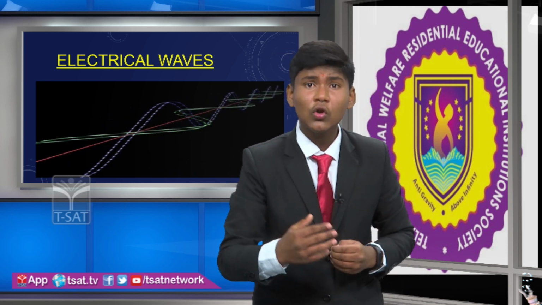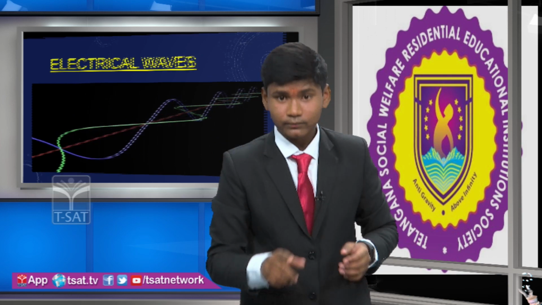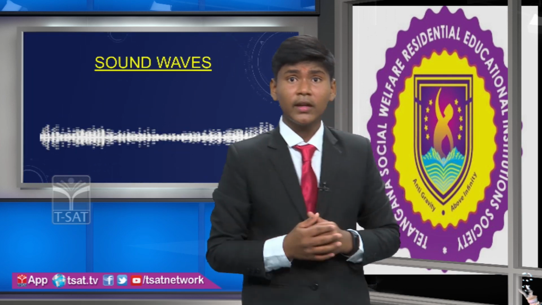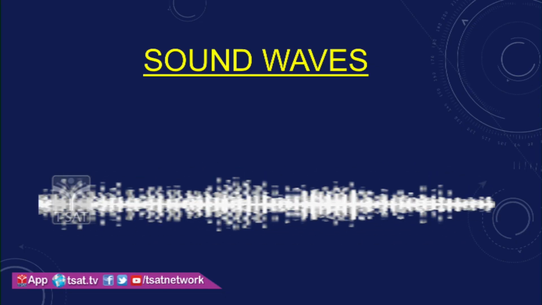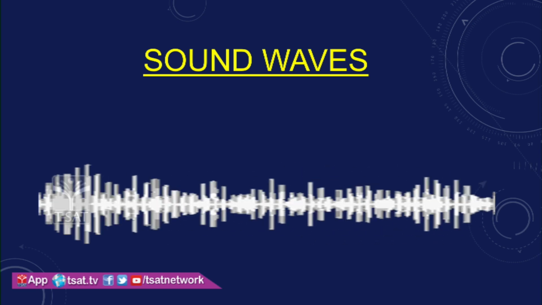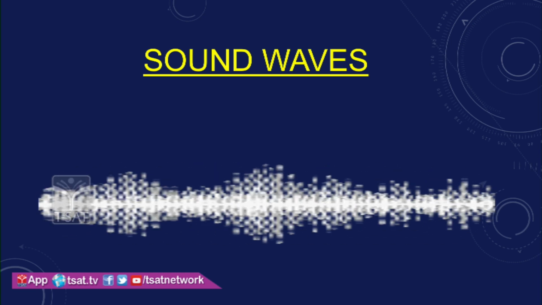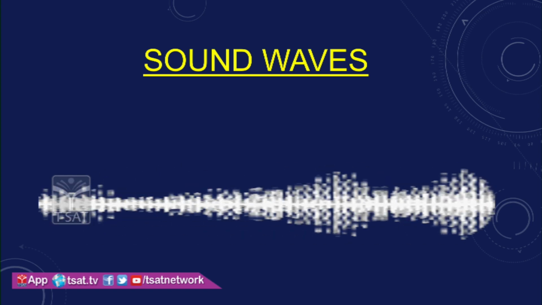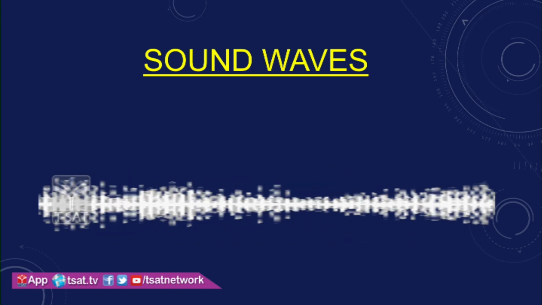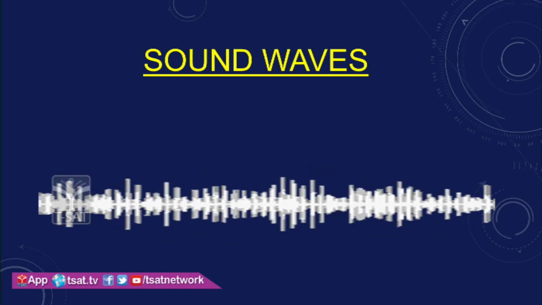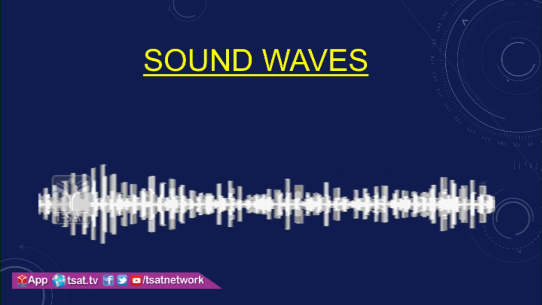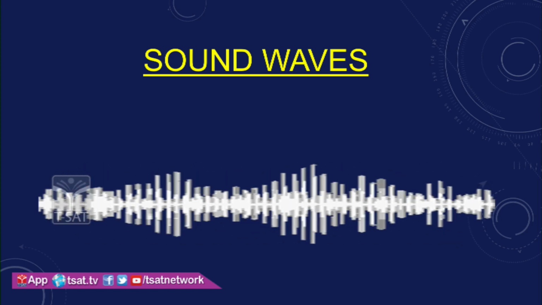Like that, I will show you how the sound waves are. See friends, here the sound waves are also traveling through space. While converting electrical energy into sound energy, both combine together and form another energy called electromagnetic energy.